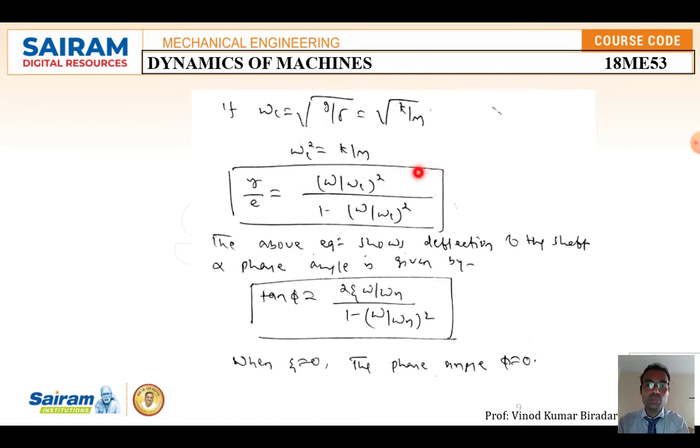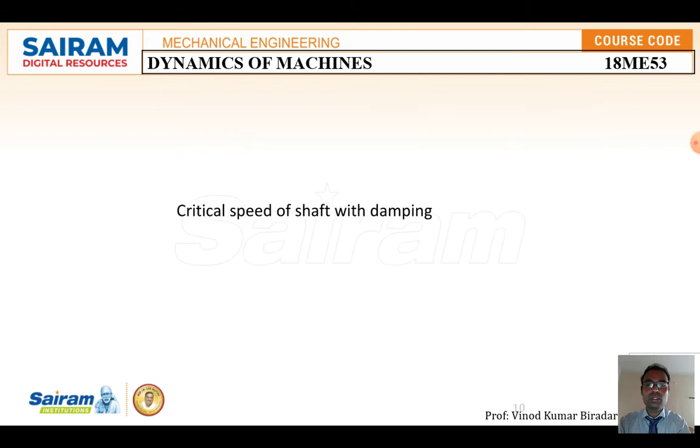While solving problems, if the shaft is given without damping, that is a lightweight shaft, you are going to use this equation. Similarly, the phase angle is given by tan φ equal to 2ζ(ω/ωn) divided by 1 minus (ω/ωn)². When ζ is equal to 0, the phase angle also becomes 0. So φ is equal to tan inverse of that expression.